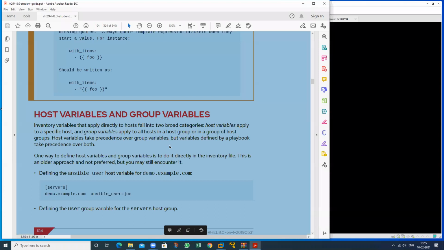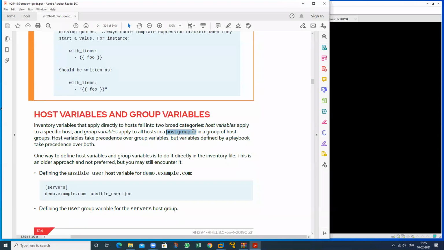It means if I have defined a host variable and a group variable, what is the first preference? The host variable takes first precedence over the group variable.